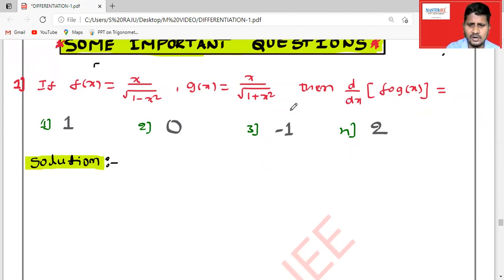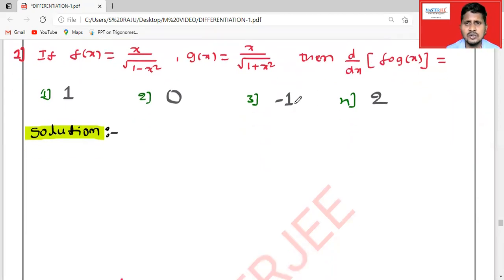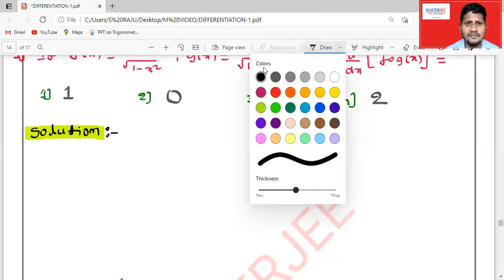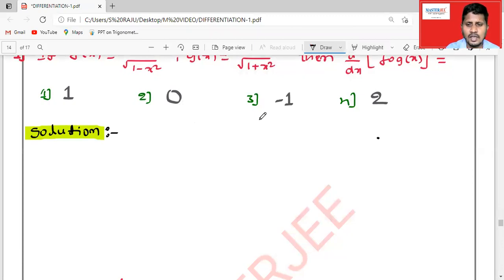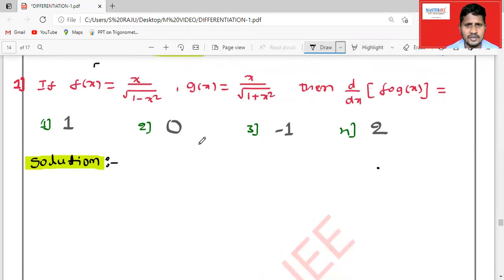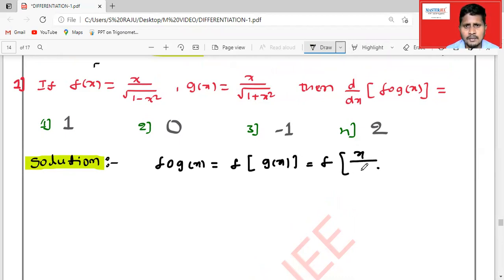Before differentiating, first you should find f circle g. f of x is given, g of x is given. So f circle g of x can be written as f of g of x. Now in place of x, you replace the value x by root over 1 plus x square.